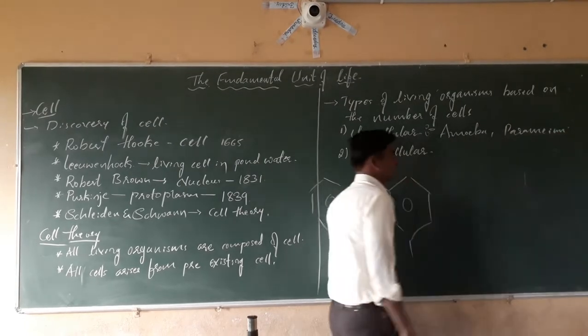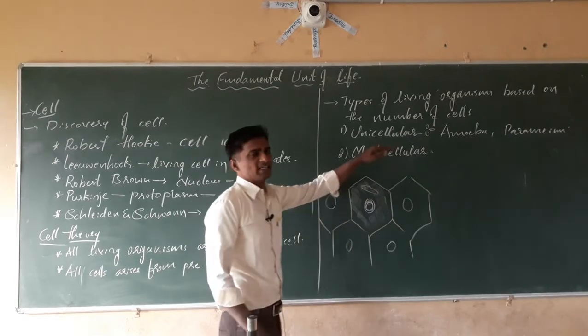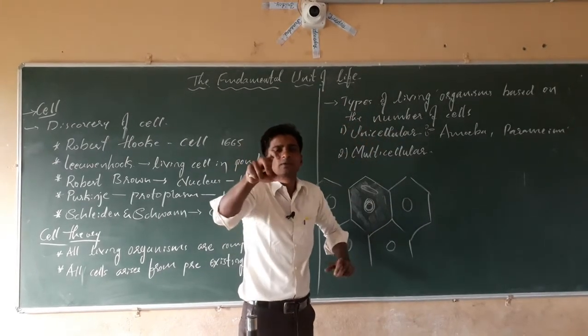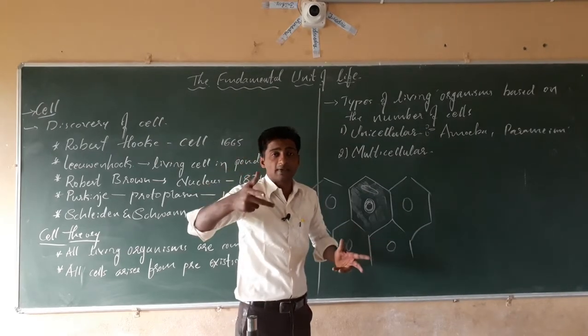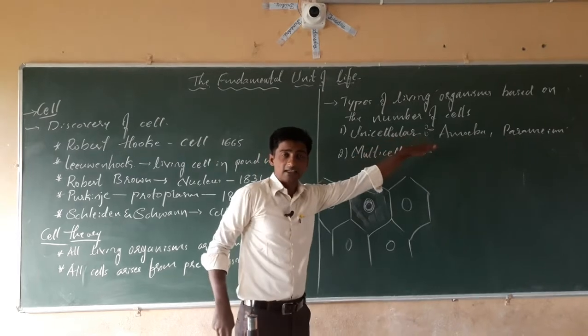Paramecium, Nostoc. All these living organisms are unicellular. They are made up of a single cell. Each cell performs all the life processes. For example, digestion, respiration, excretion, all are performed by the single cell only.